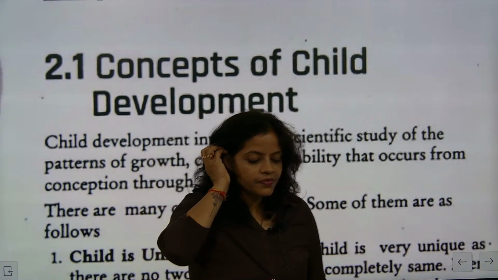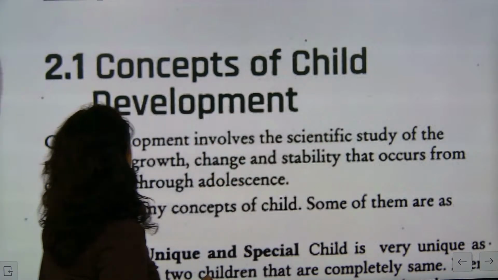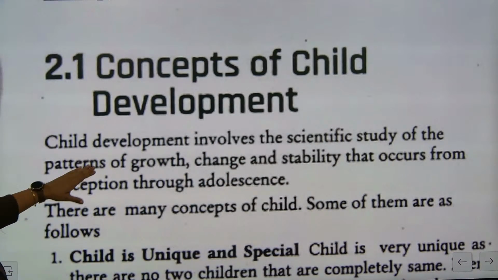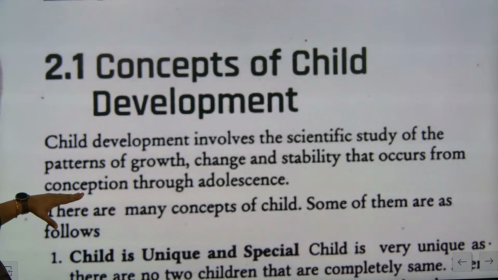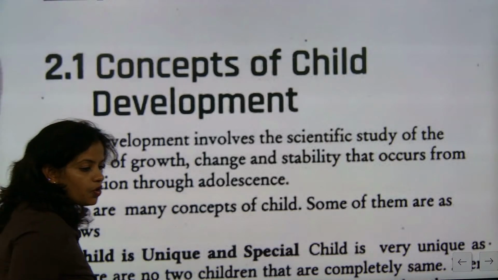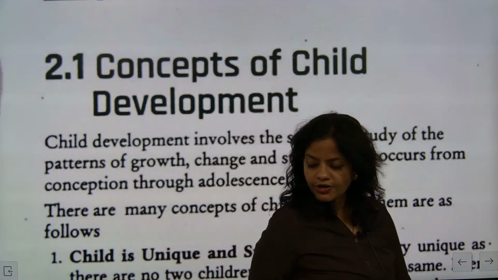Shall I start now? Now look here. Child development involves the scientific study of patterns of growth, change and stability that occur from conception through adolescence. Understood? That is the most important point to remember.